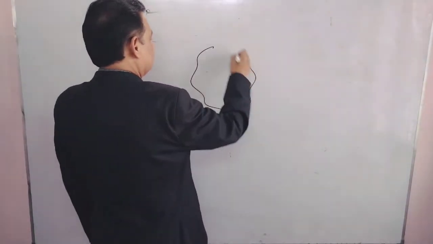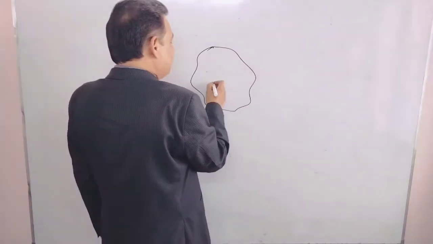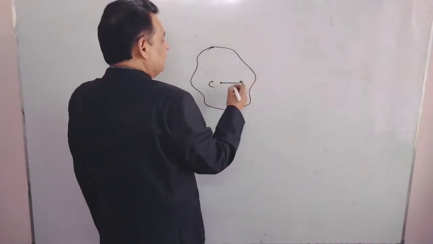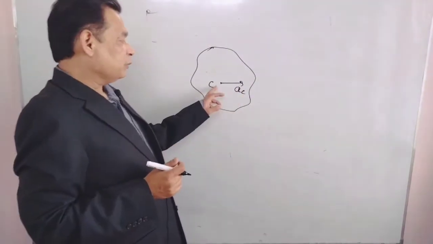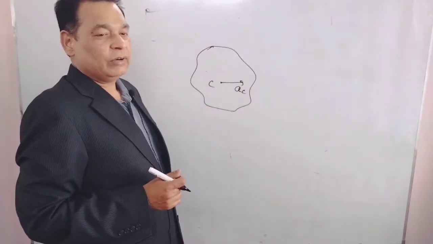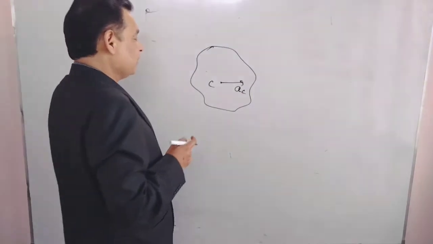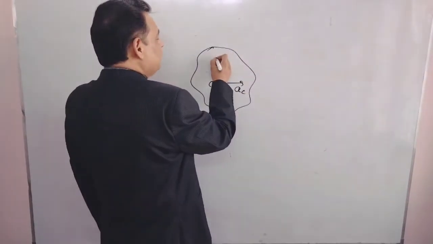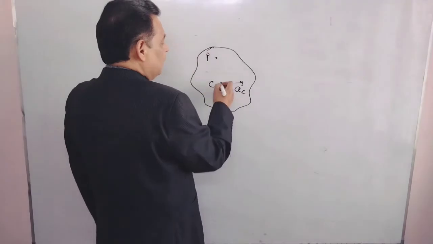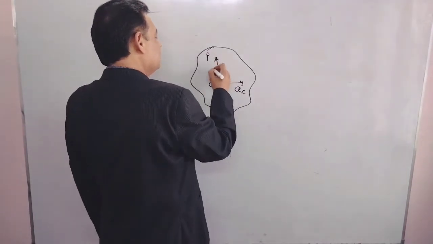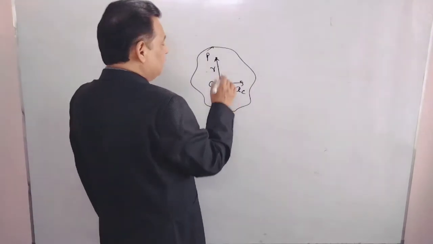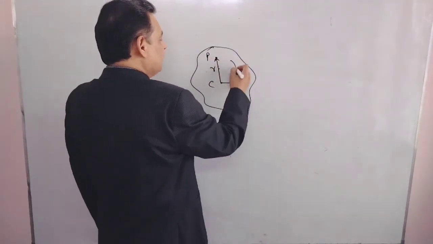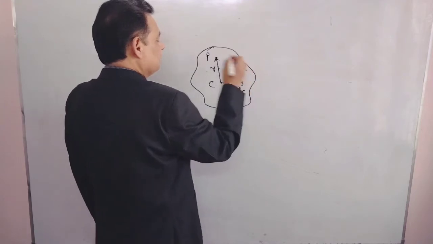I am taking another body of any shape. Its center of mass is C and it has linear acceleration AC. AC is the acceleration of the center of mass in a given direction, whatever that direction is. Then the acceleration of any point P at a radial distance r, we have to find the net acceleration of P. Suppose the angular acceleration is alpha, which is given to you.